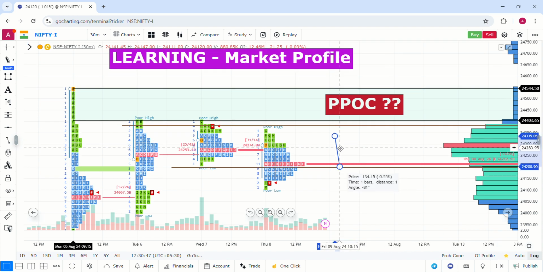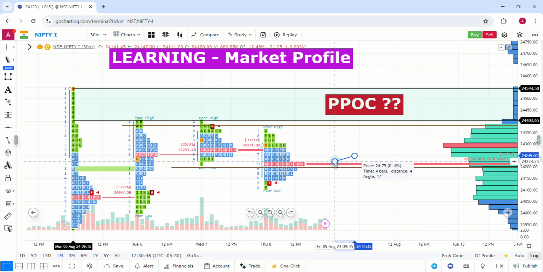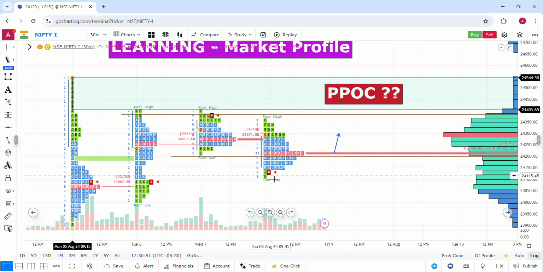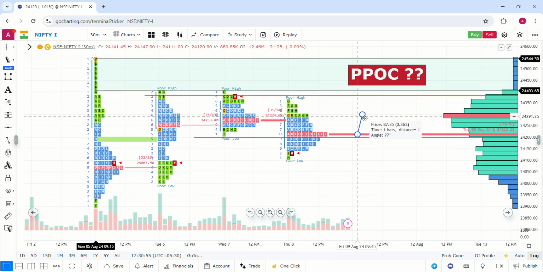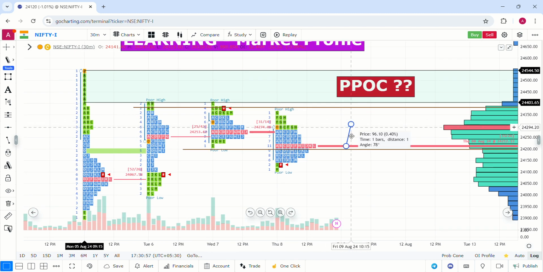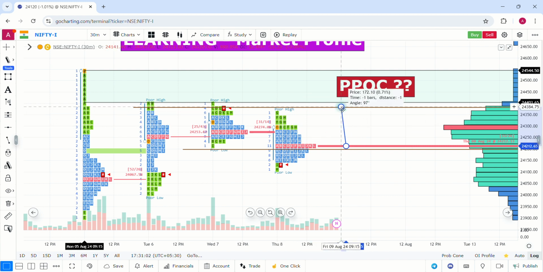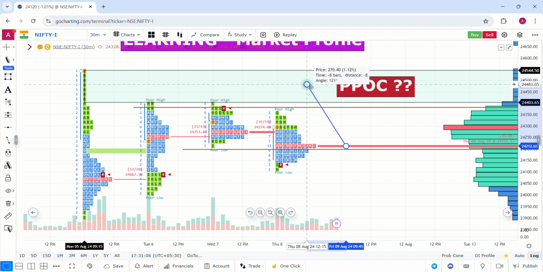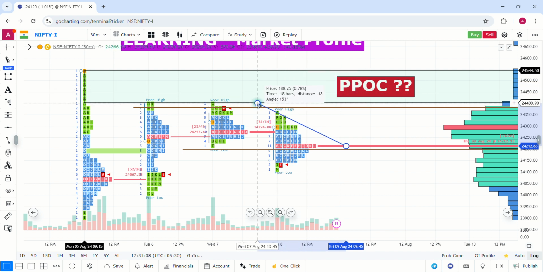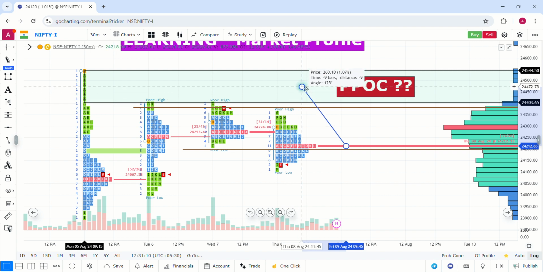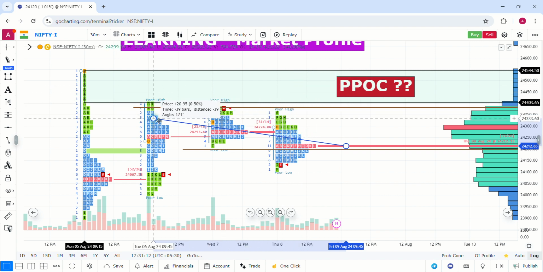In case today's PPOC was exactly at 24,200 and today's close is below the level of 24,200, then if the market starts from the PPOC with an opening, the market will definitely have levels of resistance at 24,400, and above this level 24,500, which could be an immediate resistance for Nifty, the first two levels, because it was restricted perfectly.